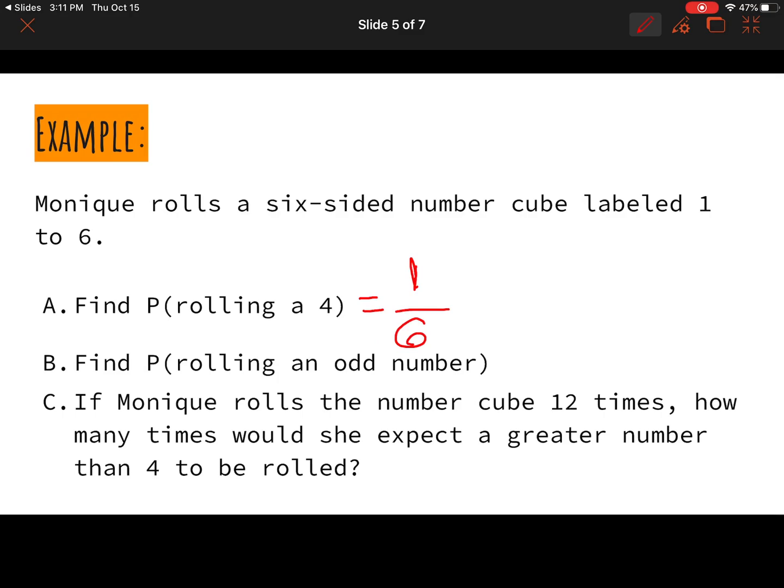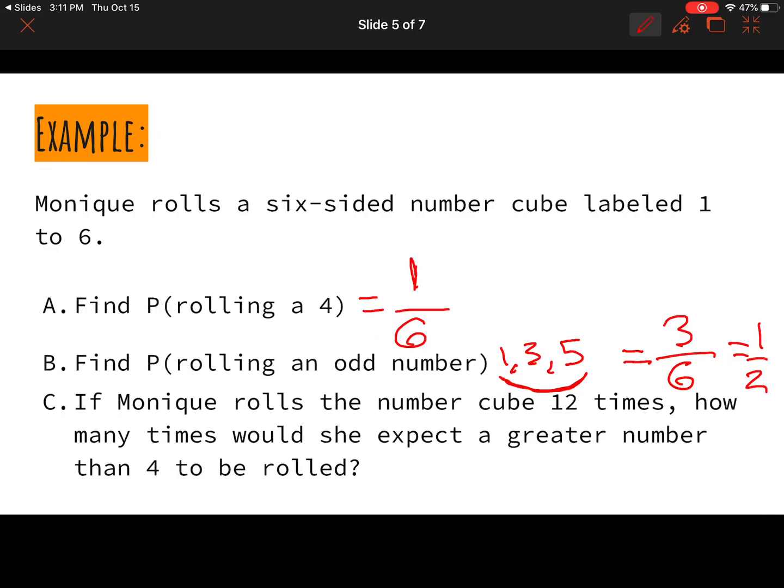So how about the probability of rolling an odd number? Well, let's find out what our odd numbers are. So we have a 1, a 3, and a 5. Everything else would be even, right? 2, 4, 6, all even. So that means our probability of rolling an odd number would be 3, because these are our 3 favorable outcomes, over 6, or our total outcomes possible. Or we could write this as 1/2. We'll reduce it there.